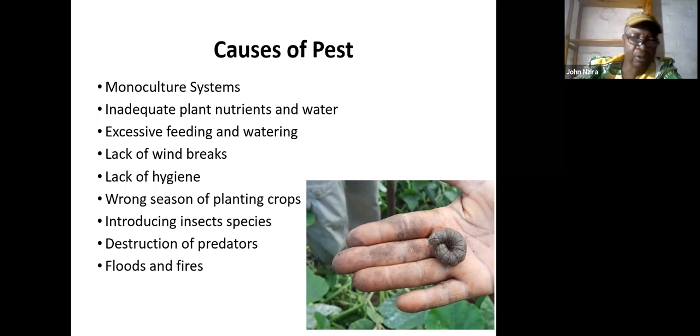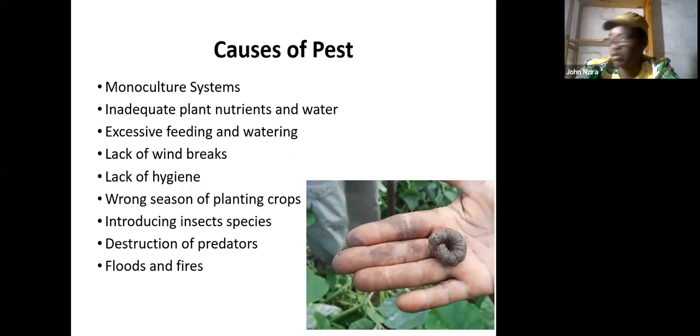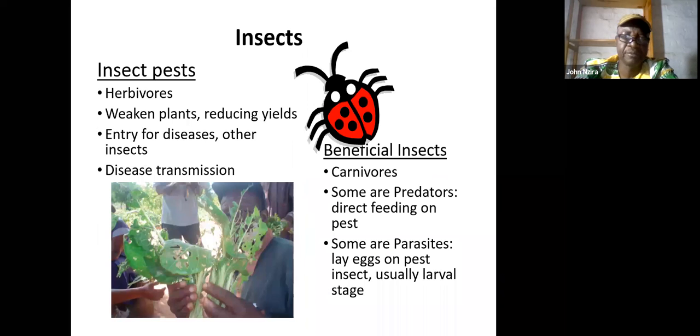And also floods and fires can cause more pests and diseases to come into the system. If you leave water stagnating, for example, it can cause diseases like fungus and viruses in the crops. So it is important to make sure that we manage the environment where we are.